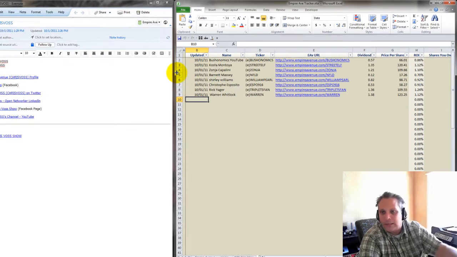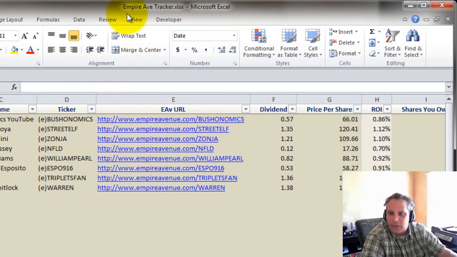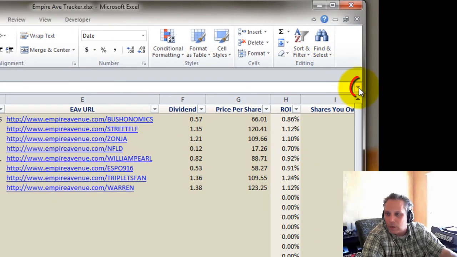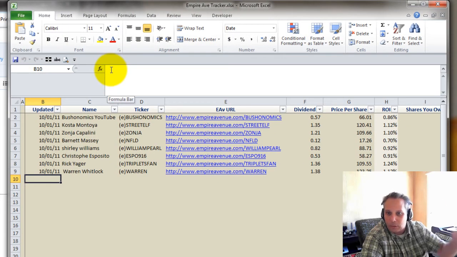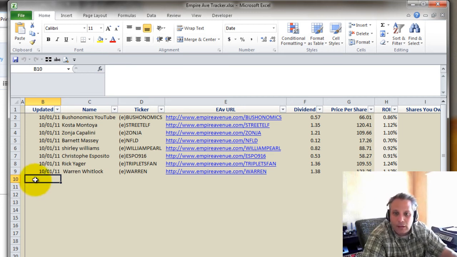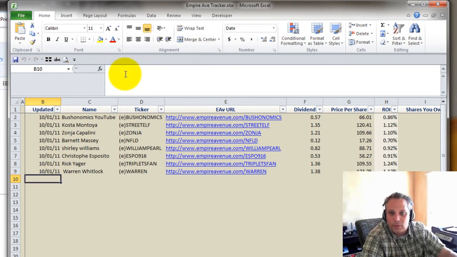Now, one thing, this is an Excel tip I'll give you that makes it easy, especially if I'm filling in data like this: over here you'll notice this little arrow. You can click on this and it will expand the input section of a cell. For those who aren't familiar with Excel, every one of these little boxes that I can click on is called a cell. This gives me a window into that cell in terms of what information I'm going to put in.